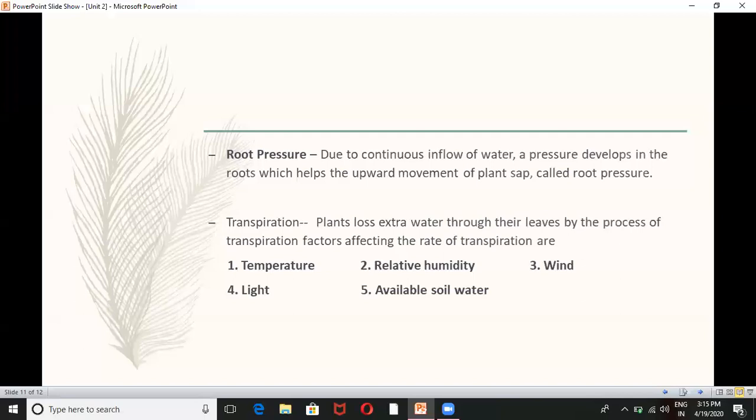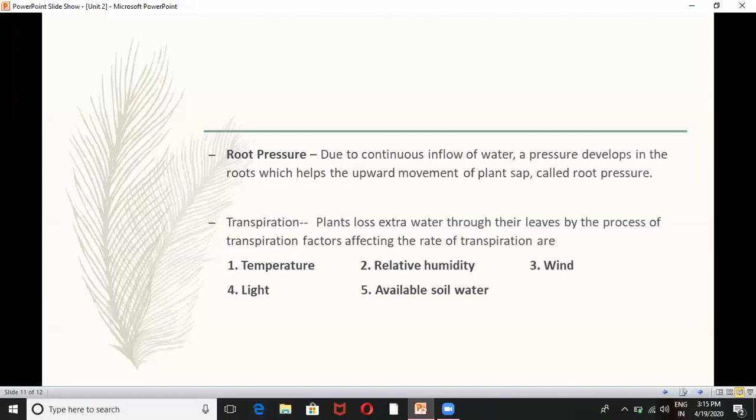Once again, what is transpiration? Transpiration means a loss of water. That means plants are removing extra water from the plant body through their leaves. That process is known as transpiration. And do you know that this water does not come out in the form of water drops? Water comes out in the form of water vapor that we can't see with our naked eyes, but we can feel.